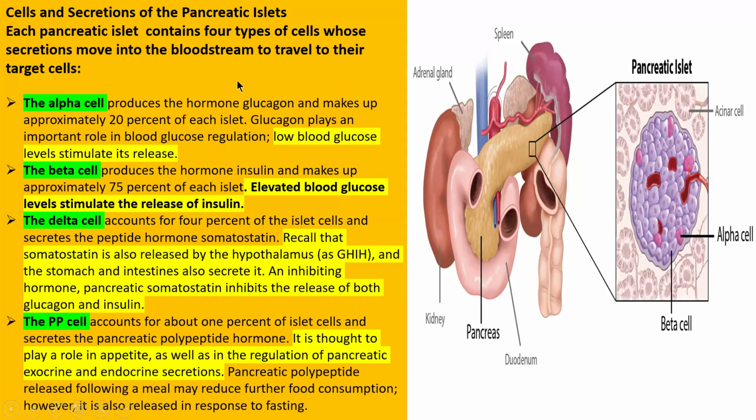So, regarding the cells and secretions of the pancreas, we have seen alpha cells 20%, where low blood glucose level stimulates release. Beta cells 75%, where elevated blood glucose level stimulates the release of insulin. Delta cells account for 4% of islet cells and secrete a peptide hormone, also released by the hypothalamus and your gastrointestinal tract, which inhibits the release of both glucagon and insulin. PP cells 1%, thought to play a role in appetite as well as in the regulation of pancreatic exocrine and endocrine function.